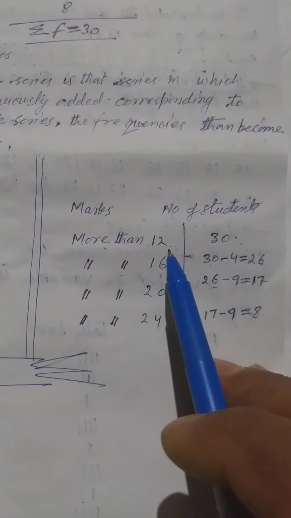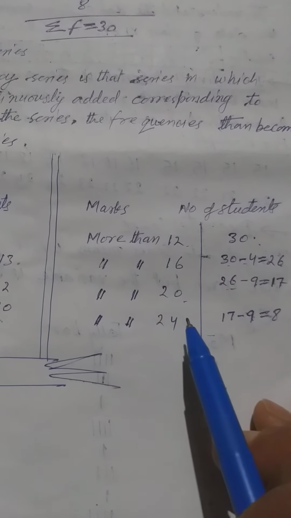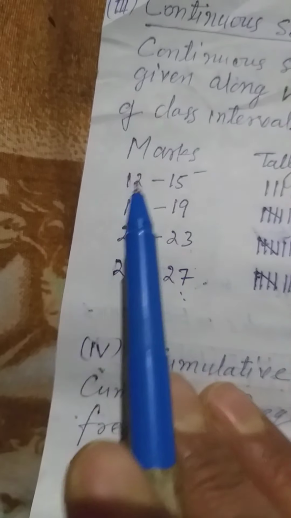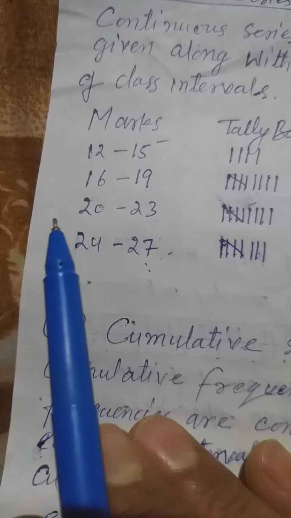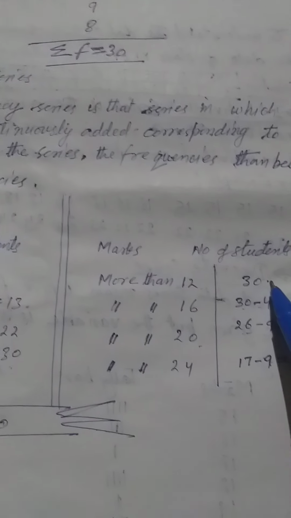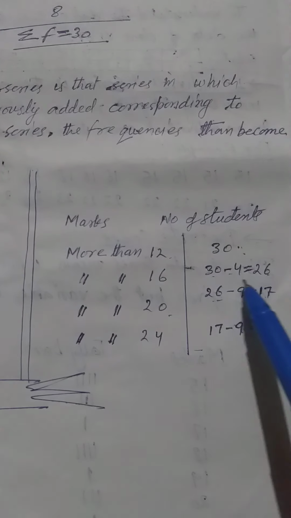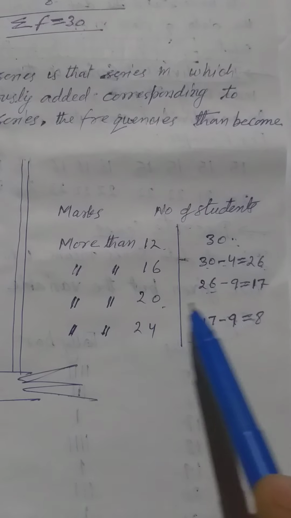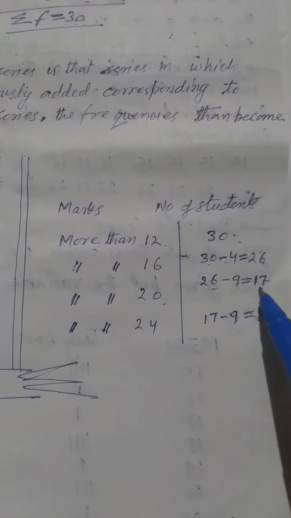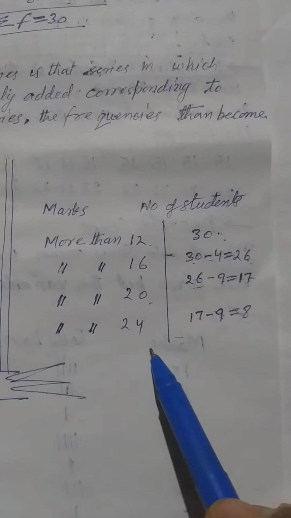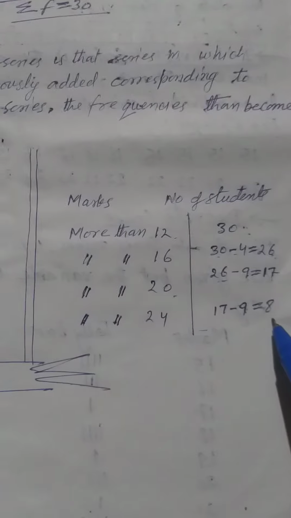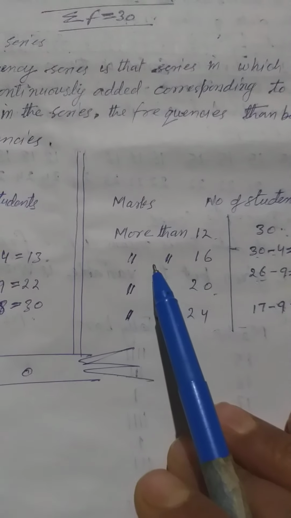Marks more than 12. This is called the lower limit of the class interval. For example, marks more than 12, more than 16, more than 20 and more than 24. Marks more than 12 is equal to 30. Marks more than 16 is equal to 30 minus 4 is equal to 26. Marks more than 20 is equal to 26 minus 9 is equal to 17. Marks more than 24 is equal to 17 minus 9 is equal to 8. This is called cumulative frequency series.